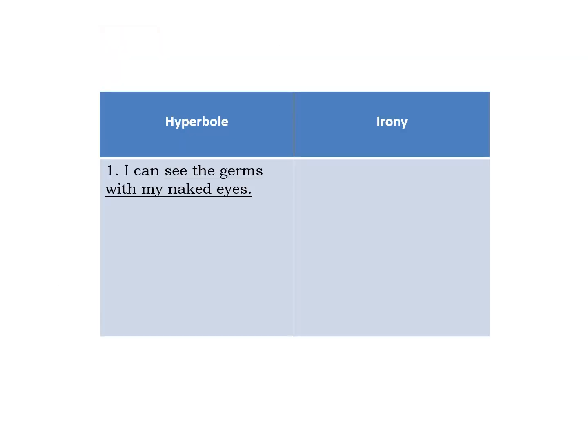So this is the table. We have hyperbole and irony. The first one is already done for you. The statement was written under the hyperbole. I can see the germs with my naked eyes. So enjoy answering and good luck.